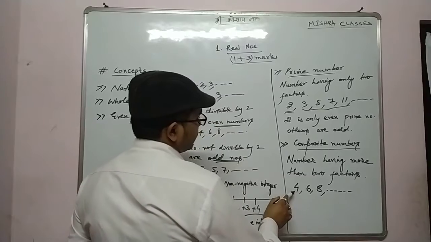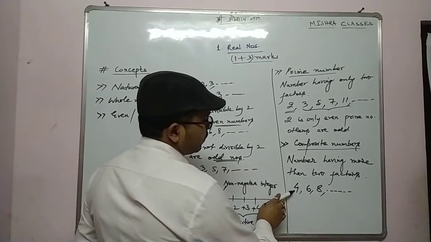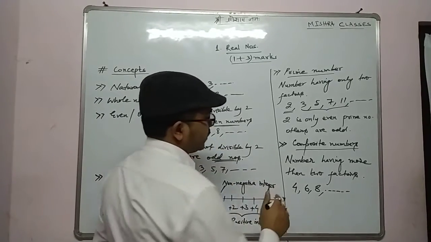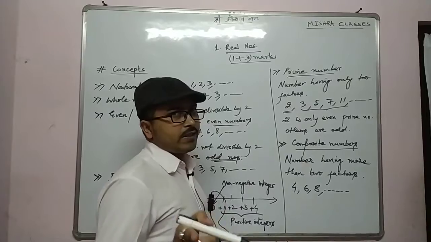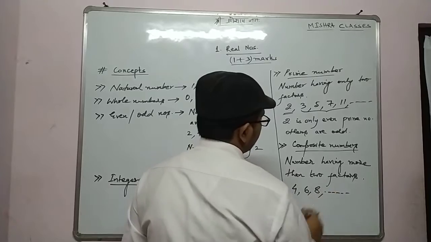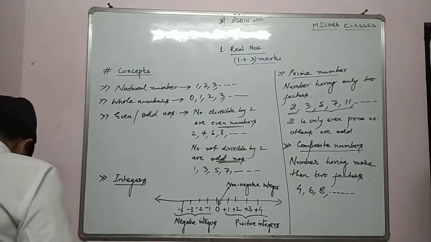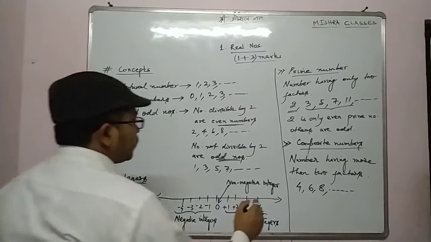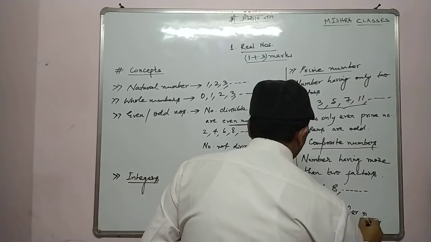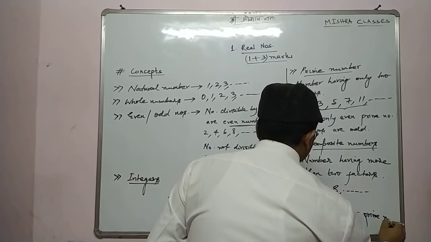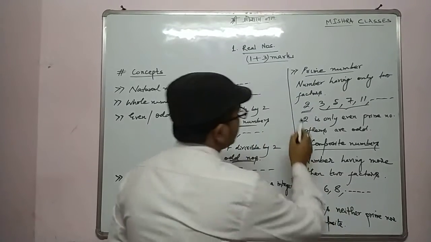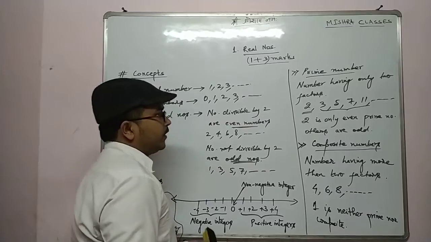4 has how many factors? It is divisible by 1, 1 4 is 4, 2 2s are 4, 4 1s are 4. How many factors? 3 factors. Similarly 6: 1 6 is 6, 2 3s are 6, 3 2s are 6, 6 1s are 6. So it has more than 2 factors. All right, so these are composite numbers. Next, one is neither prime nor composite. Always remember, one is not coming here and one is not coming here.